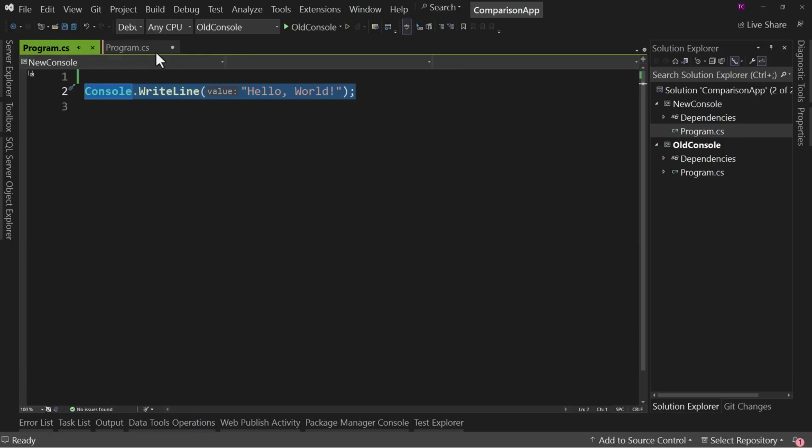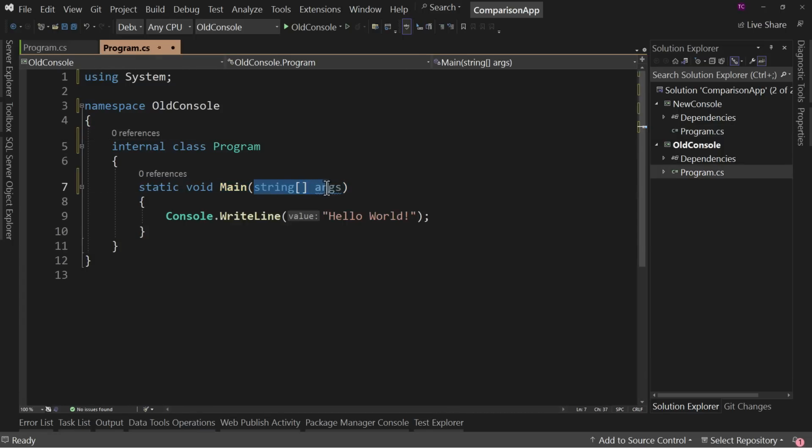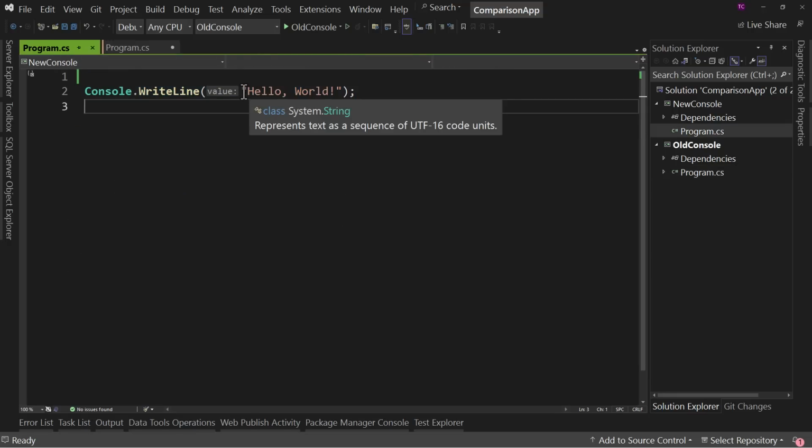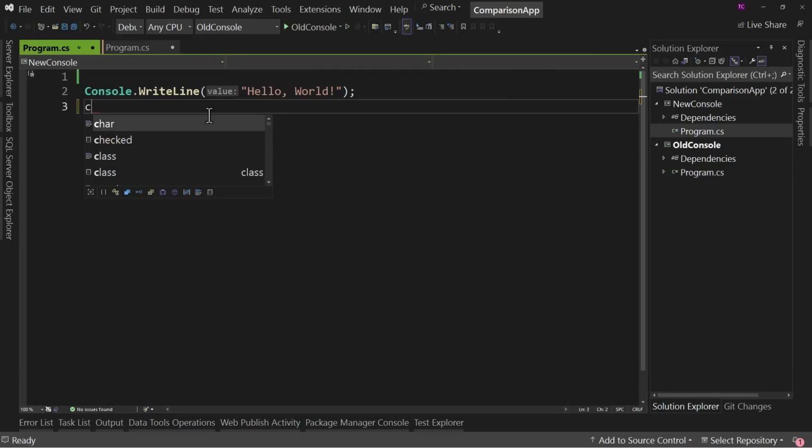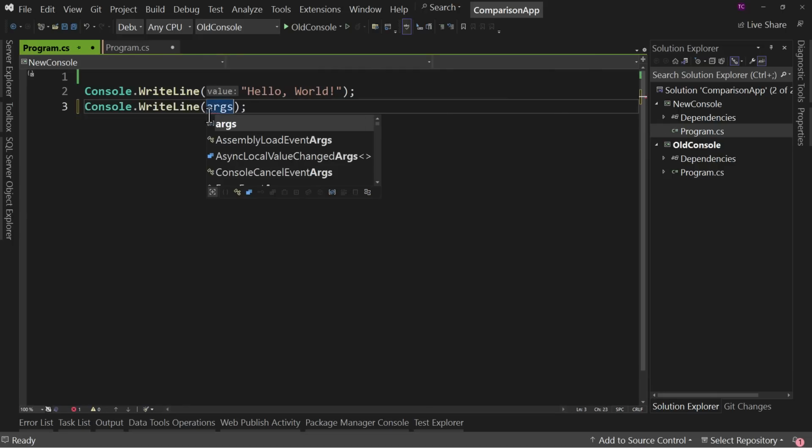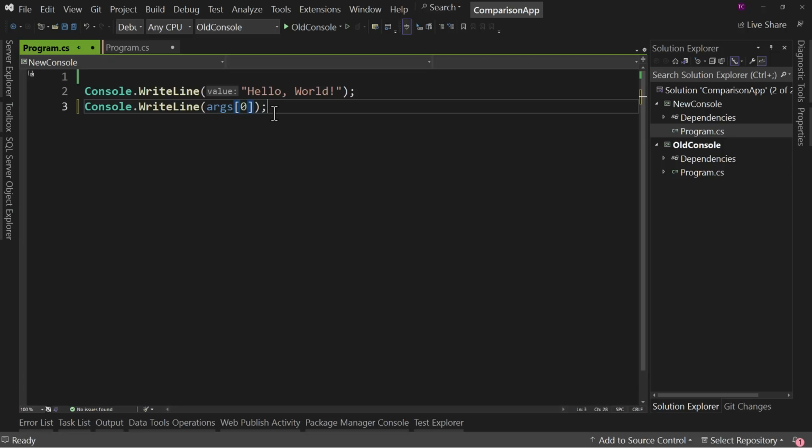Now, I did say there's one piece over here that I didn't talk about, and that's this right here. This is the one piece of all of this that I disagree with Microsoft on. This is hidden. It's the one thing in all of this that's actually hidden. And that's string array args. Over here, we can reference string array args. So I could say console writeLine args at position 0. And if there was an argument at position 0, it would print out. But where'd that come from? Well, we have to know it's magically there.